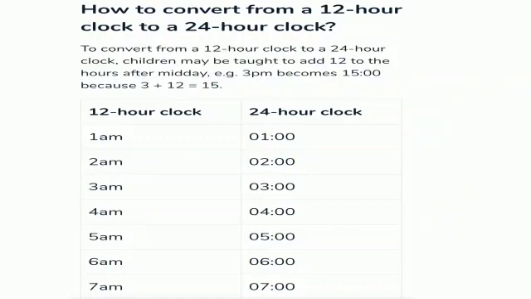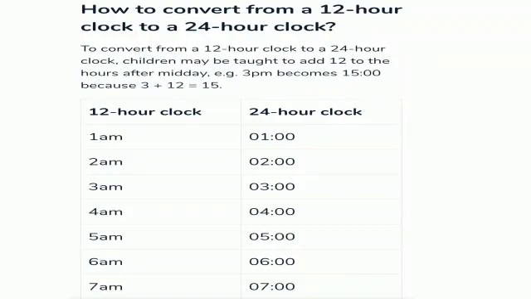How to convert from a 12-hour clock to a 24-hour clock? To convert from a 12-hour clock to a 24-hour clock, children may be taught to add 12 to the hours after midday. Listen very carefully. After midday, we will add 12. Example, 3 p.m. becomes 15:00 because 3 plus 12 is equal to 15. Now look at this chart, 12-hour clock and 24-hour clock.